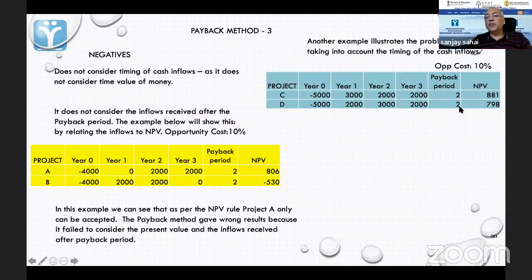But in terms of payback, the amount of time is 2 years for both. So I'm recovering 5,000 in 2 years. Here also I'm recovering 5,000 in 2 years. But I am ending up with a better NPV for the first one, mainly because of timing.